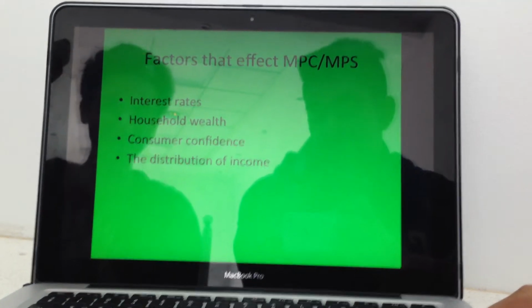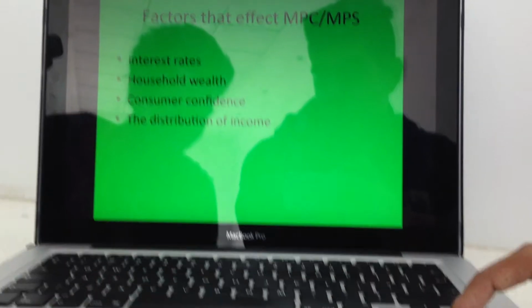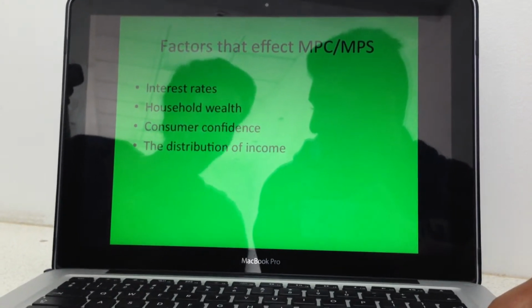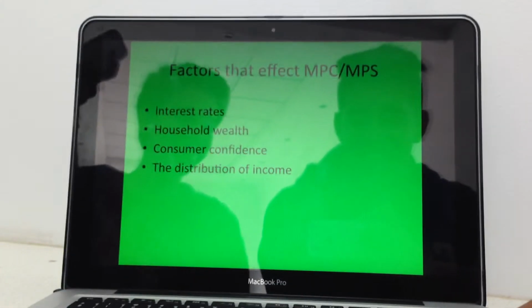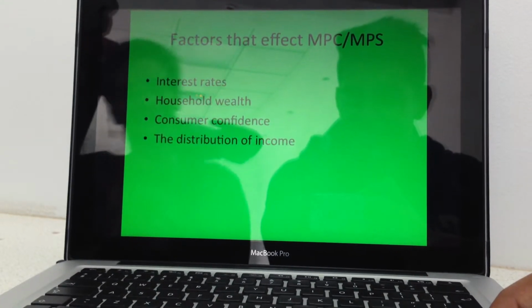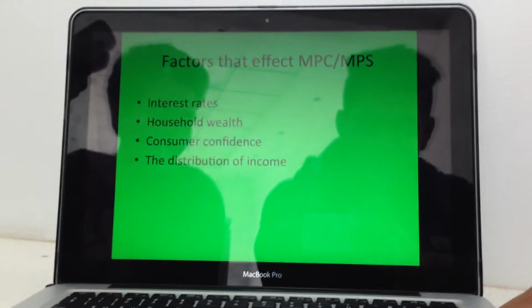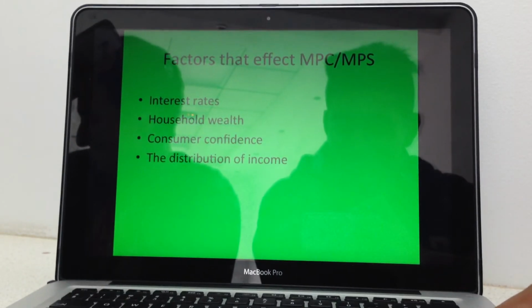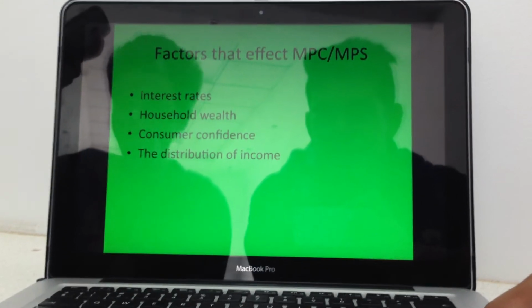Consumer confidence is another factor, as the higher confidence a consumer has, the more likely they are to spend their money. And the distribution of income is basically how different people have different amounts of wealth. Typically, those with higher incomes would have a lower MPC, due to them being already able to pay for and satisfy their needs and wants, so the extra money is unlikely to be spent.